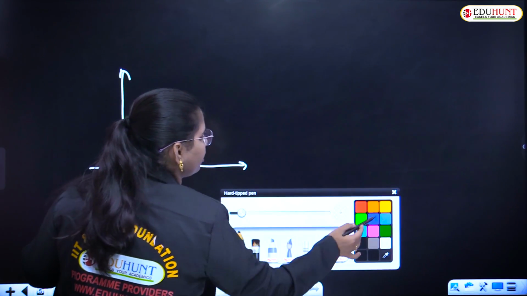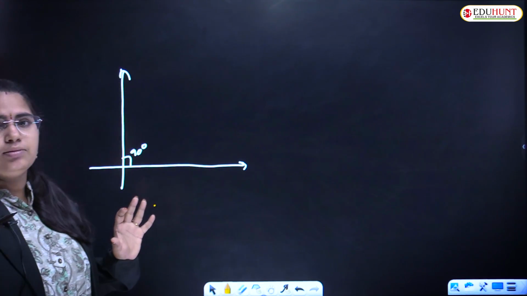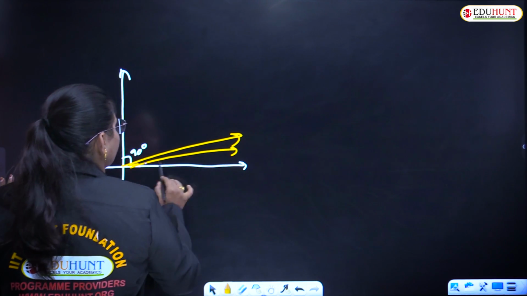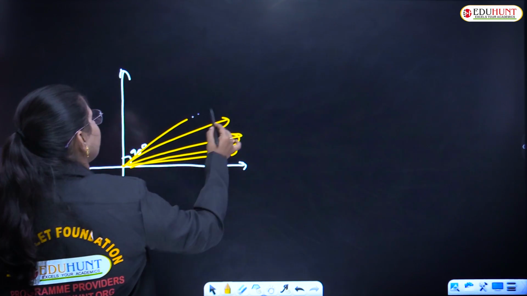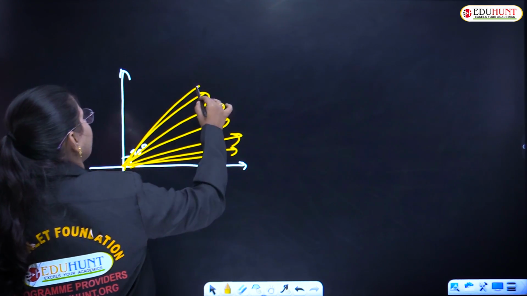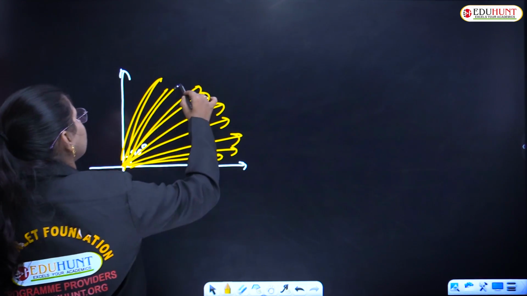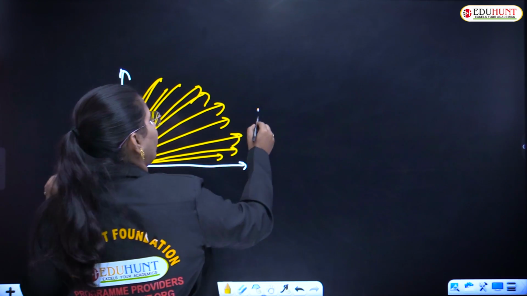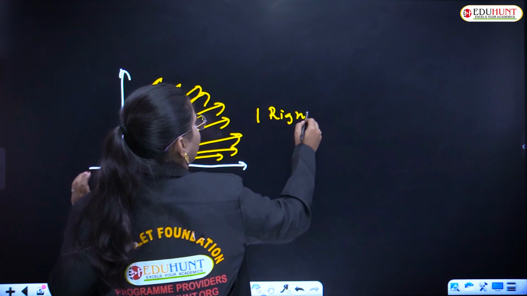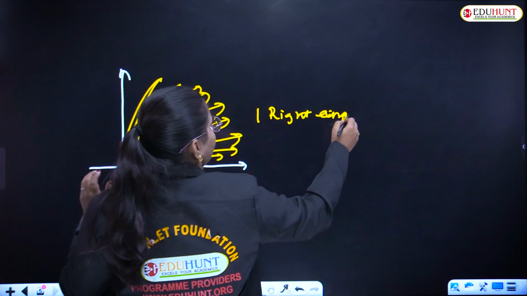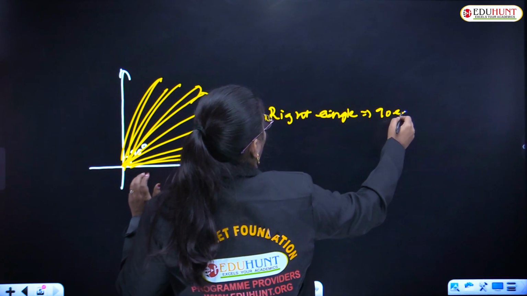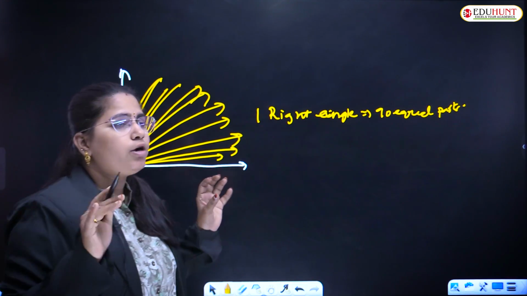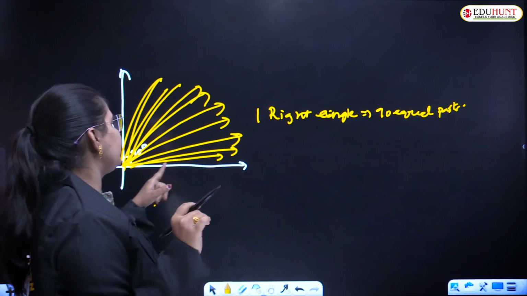So what I am doing here is making one right angle into 90 equal parts. How many parts am I making? One right angle into 90 equal parts.